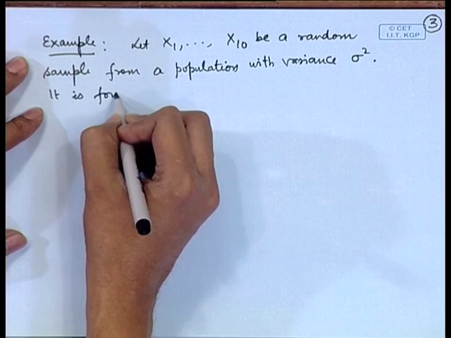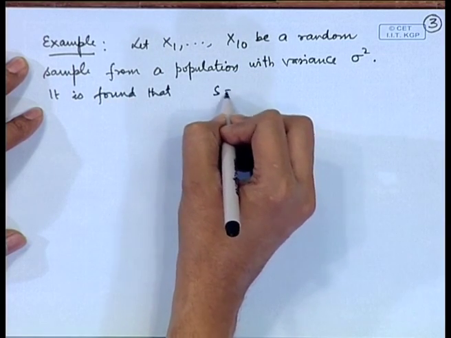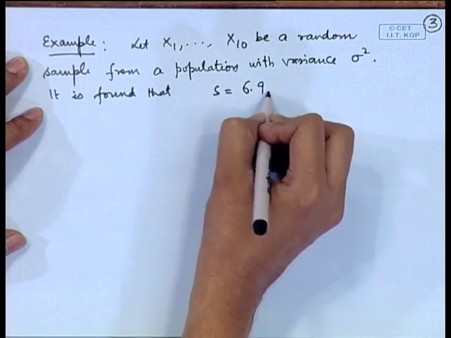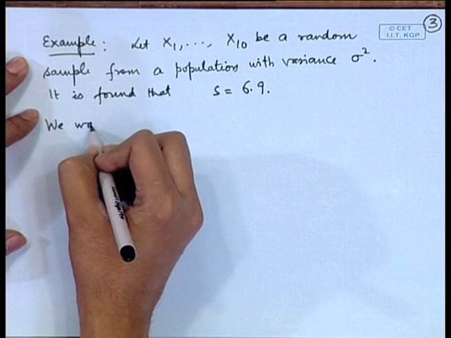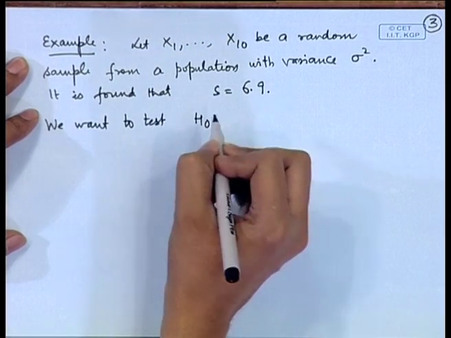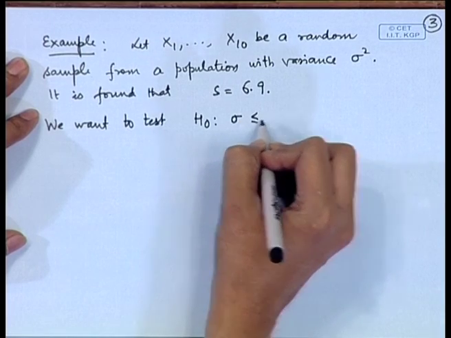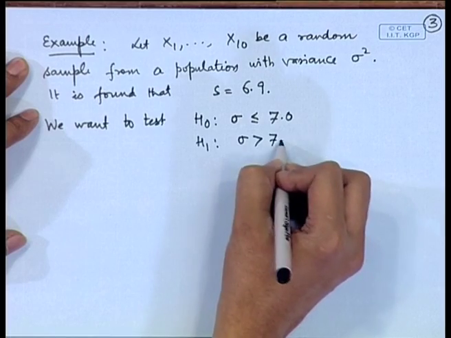It is found that S square is equal to 6.9, say. Now, we want to test, say, H naught whether sigma square is less than or equal to 7 against H 1 sigma square is greater than 7.